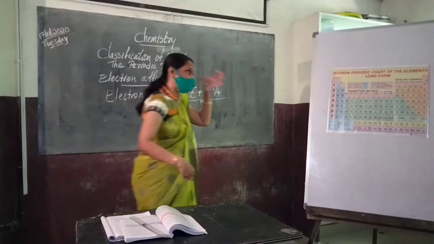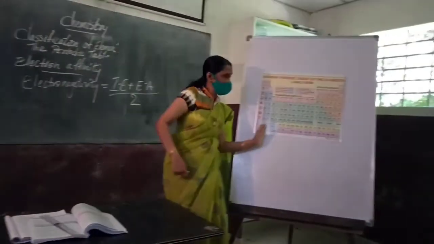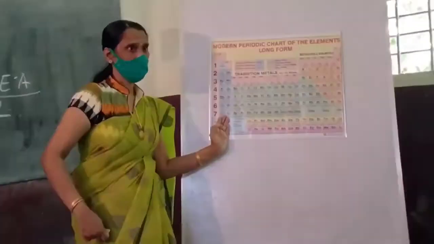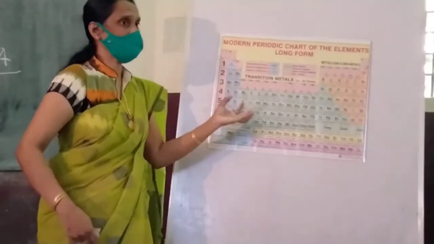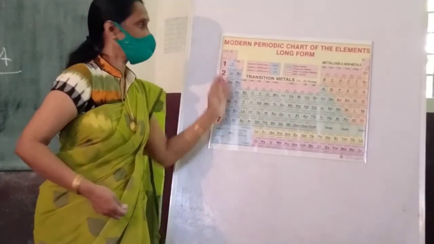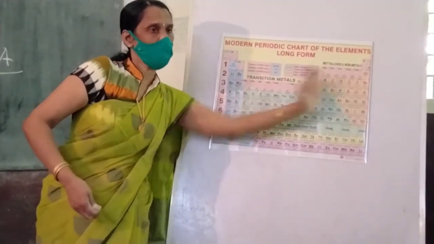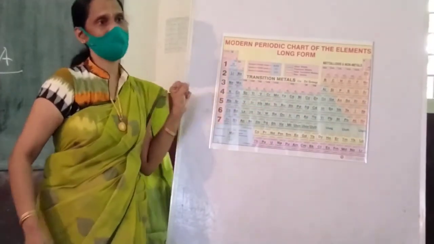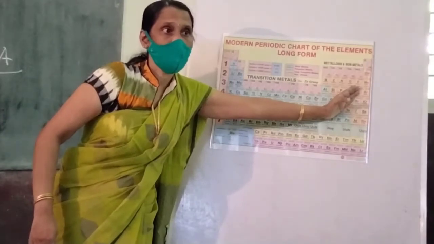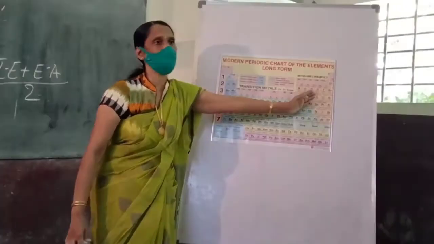So how does it vary in a period and in a group? In a group, what is its tendency? Electronegativity means attracting the electron. It decreases. In a period it increases, attracting the electron from left to right. When it reaches the rightmost side, its ability to receive the electron is at its maximum.